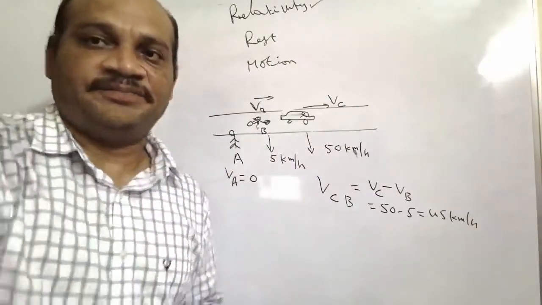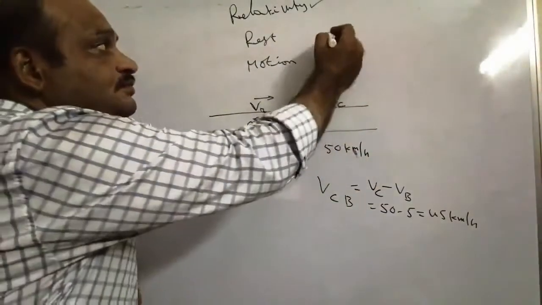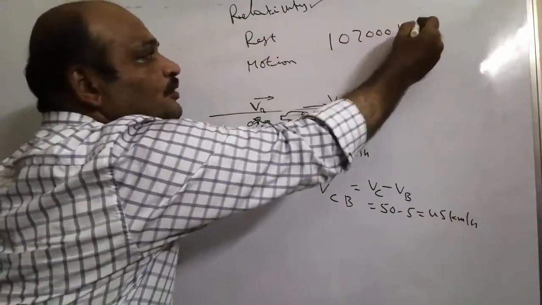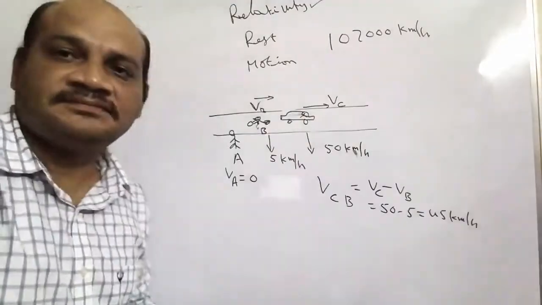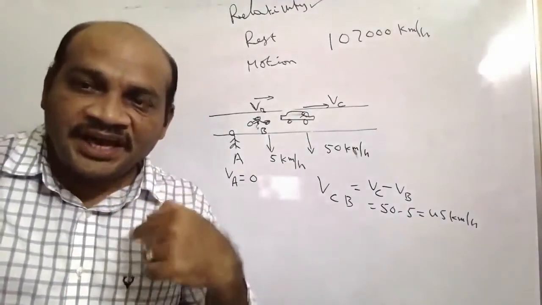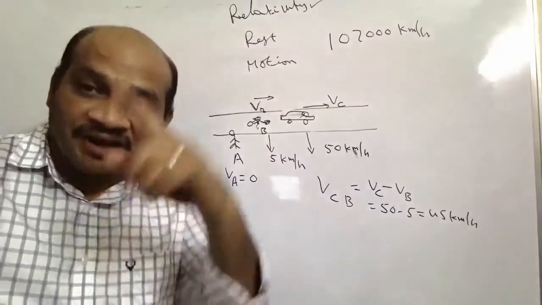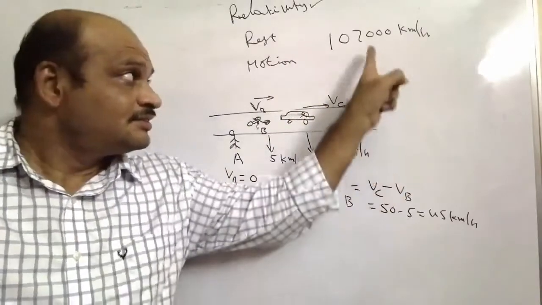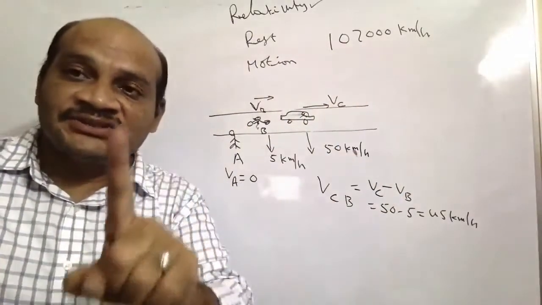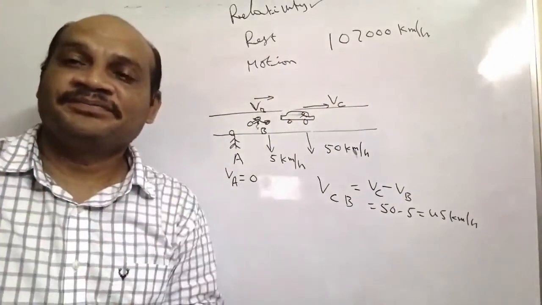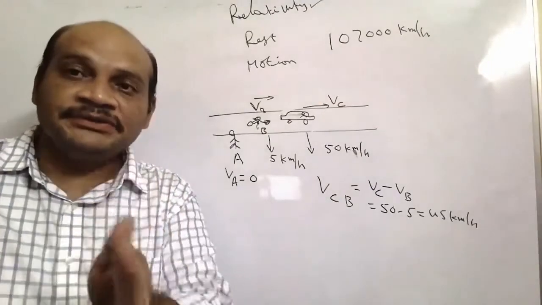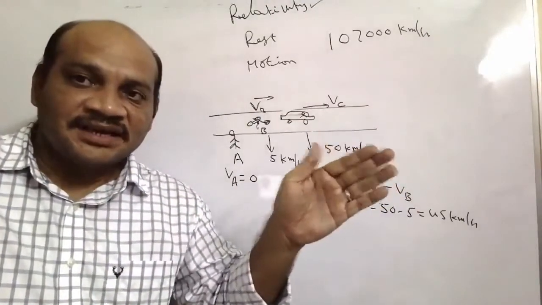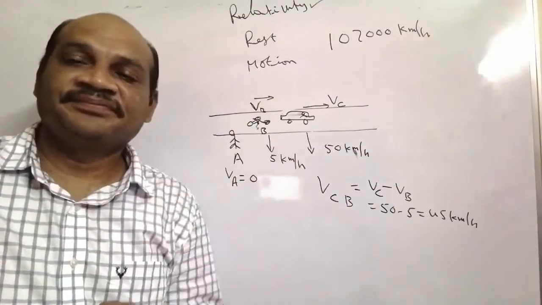It is a standard value. We are all in motion with respect to the sun at 1,07,000 kilometers per hour. That is relativity.